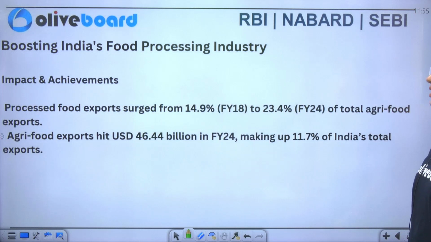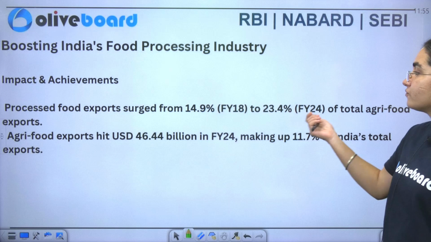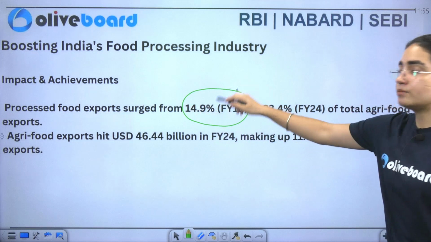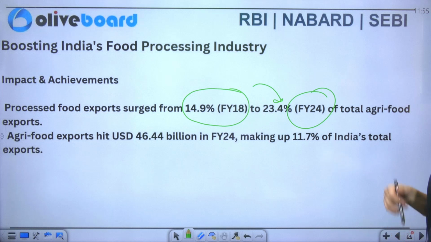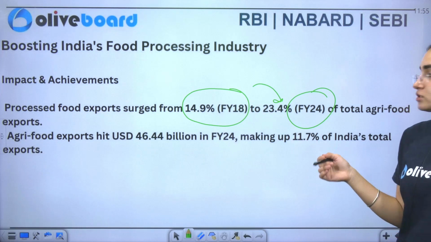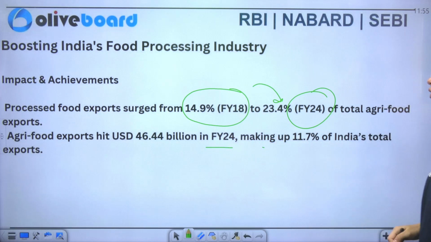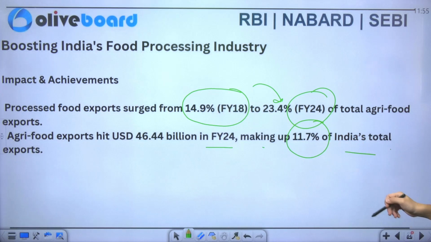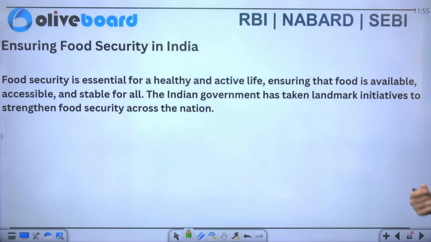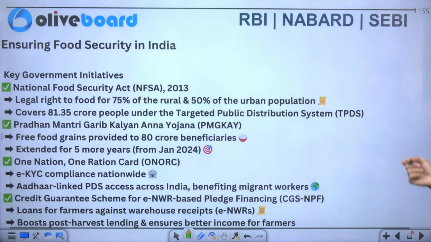Next, you have impact. So you can see that processed food exports have surged from 14.9% to 23.4% in the year 2024. Now, agri exports hit USD 46.44 billion in 2024, making up 11.7% of India's total exports. Now, talking about food security, of course, the government has to take care of that also. Now, we'll see what the rest of the initiatives are that are specifically related to it.